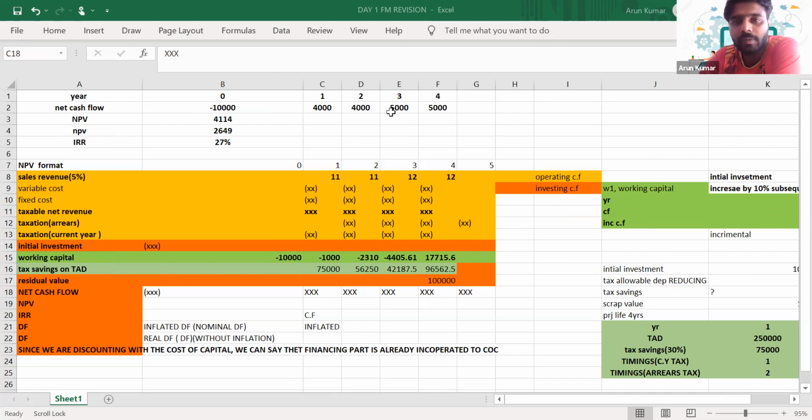In that cost of capital, the rate of interest is also incorporated. That's the reason we are not considering it again. The rate which we use to discount these cash flows already incorporates the cost of debt in the cost of capital, so we are not considering interest cash flows again.